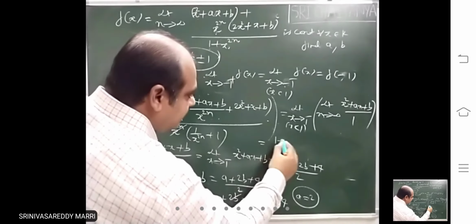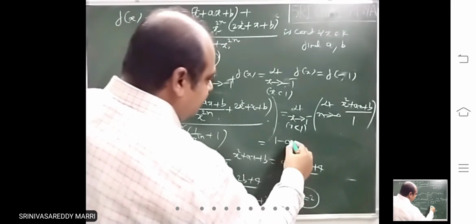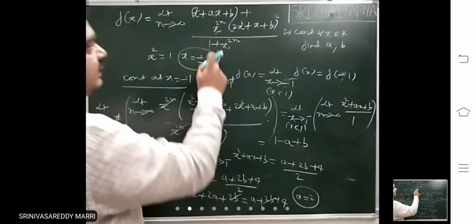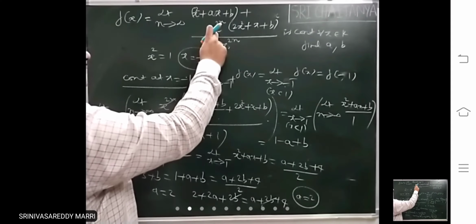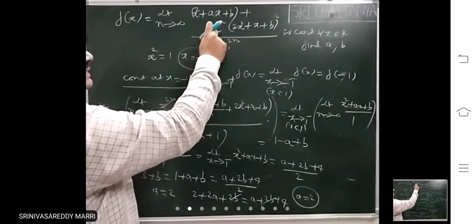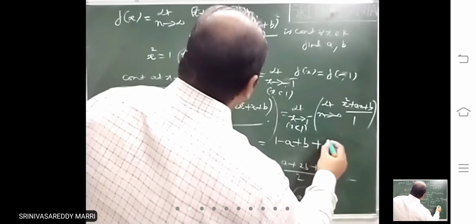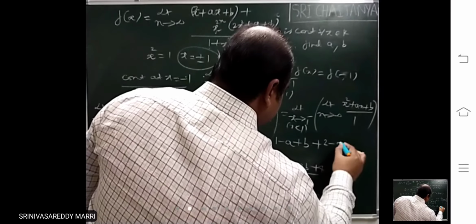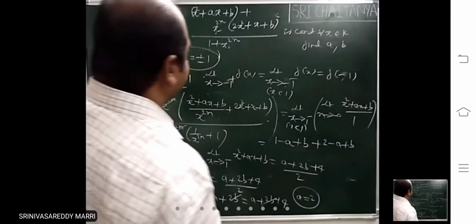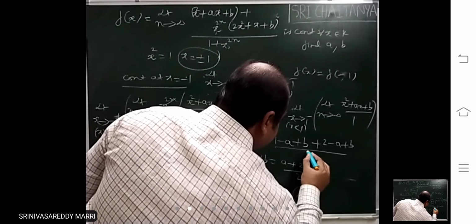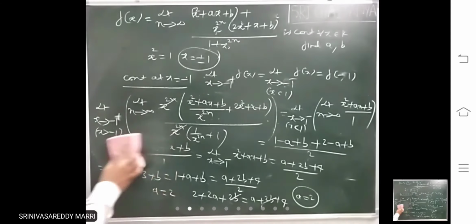Minus 1 you substitute in this. That means 1 minus a plus b. This is 1. X square will be what? If x is minus 1, this is 1. So plus 2 minus a plus b divided by 2. The change will be this only.